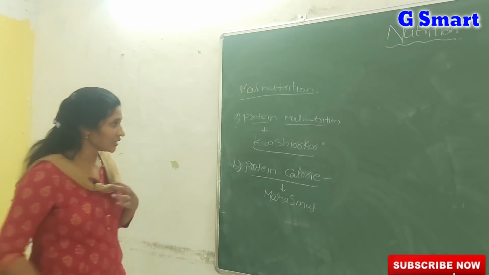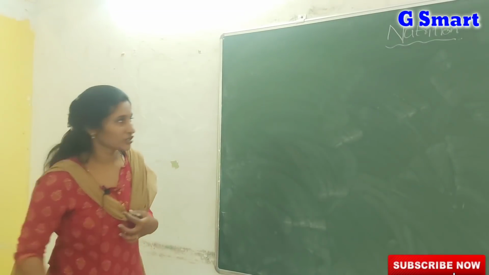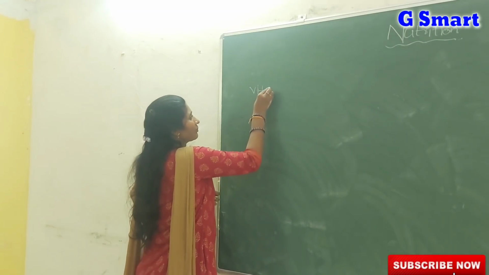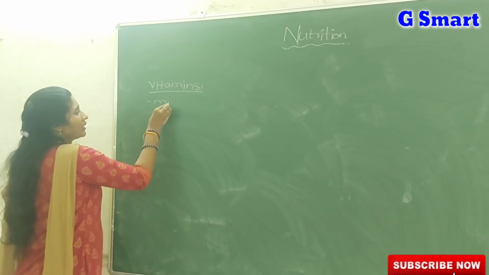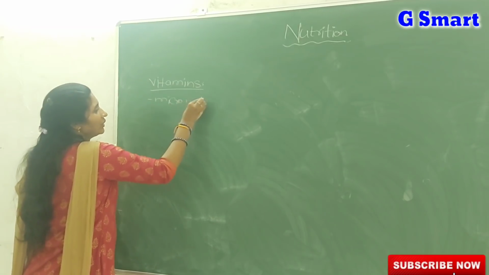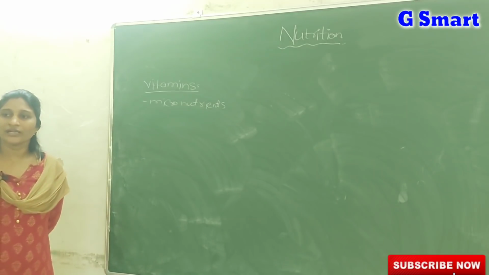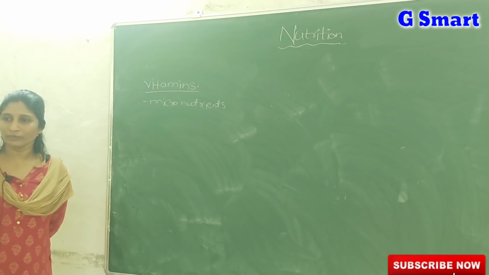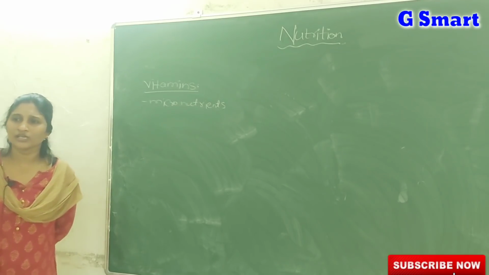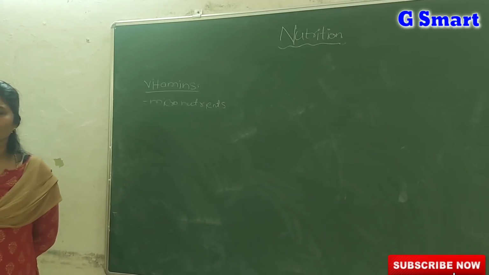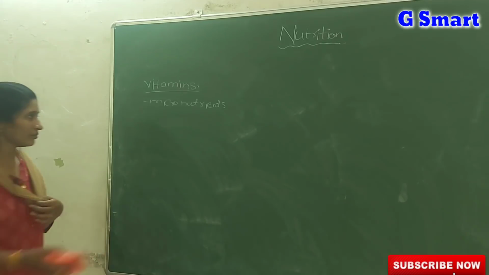The next one we see is vitamins, which I already mentioned. Vitamins are micronutrients, organic molecules, and we call them micronutrients because they are required in very small quantities. Even though required in small quantities, vitamins are very important for the major functioning of different parts. Vitamins are present in all food items, especially fruits, vegetables, meat, eggs, milk, which have a variety of vitamins.